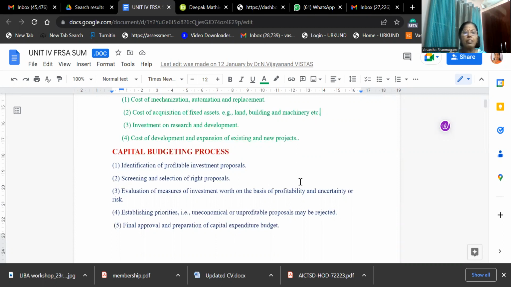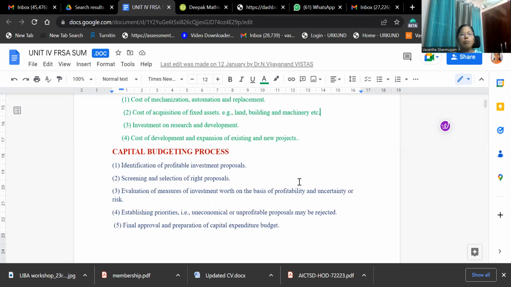The third step is the evaluation of measures of investment worth on the basis of profitability and uncertainty or risk. This is one of the important criteria for any firm. They have to identify whether that particular proposal is profitable for the firm and how much risk is associated with that particular proposal. That also they have to consider.